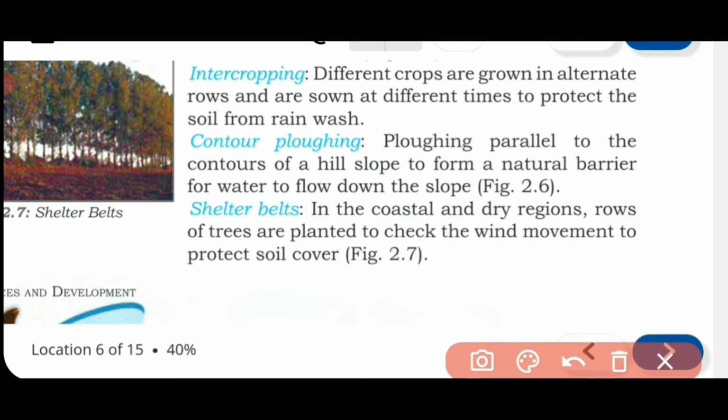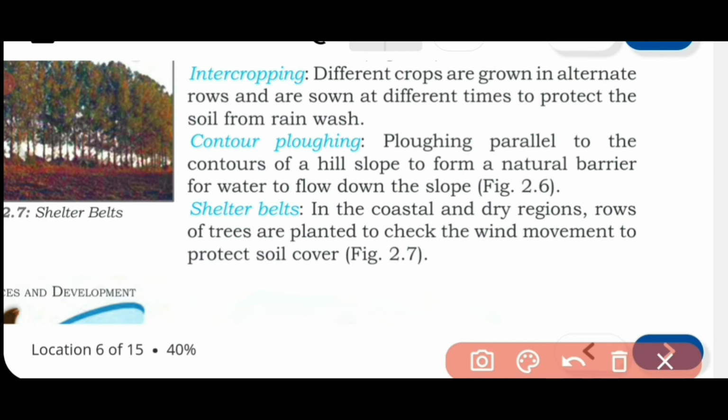In terrace farming, we cut the slope of the mountain into steps, and in contour plowing, we find the flat areas on the mountain and use that area to grow the crops. So we don't disturb the natural setup. Have you understood the difference between contour plowing and terrace farming? Yes, ma'am. Good. Now the last point is given over here.